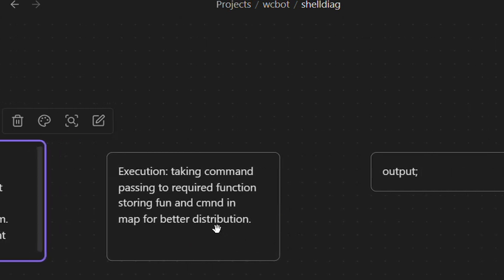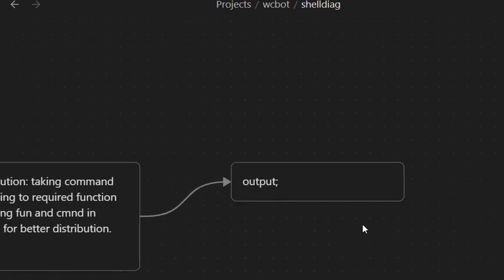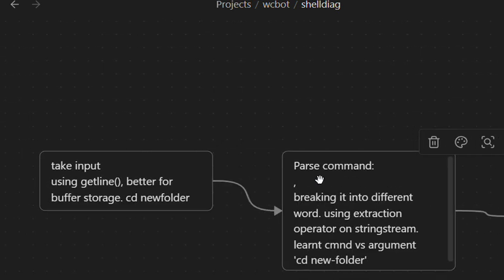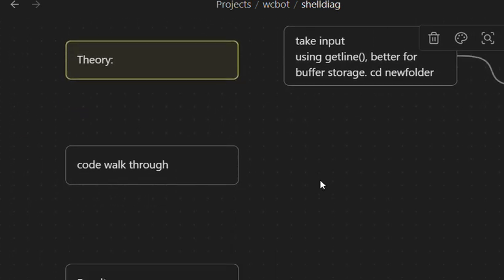And we are storing the commands and their related functions in an unordered map for a better distribution system, not if and else. That is a little not the engineering way, I think. So we just do this, then after execution we get to see the output of the result. So this is basically the theory, and then we have the code walkthrough.